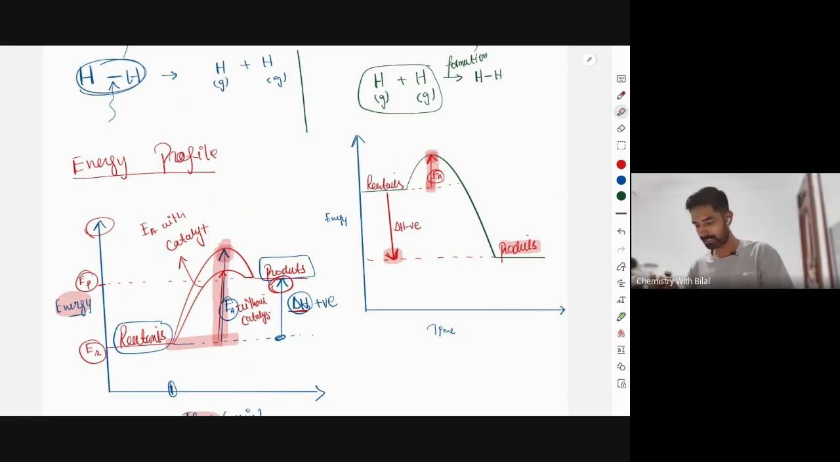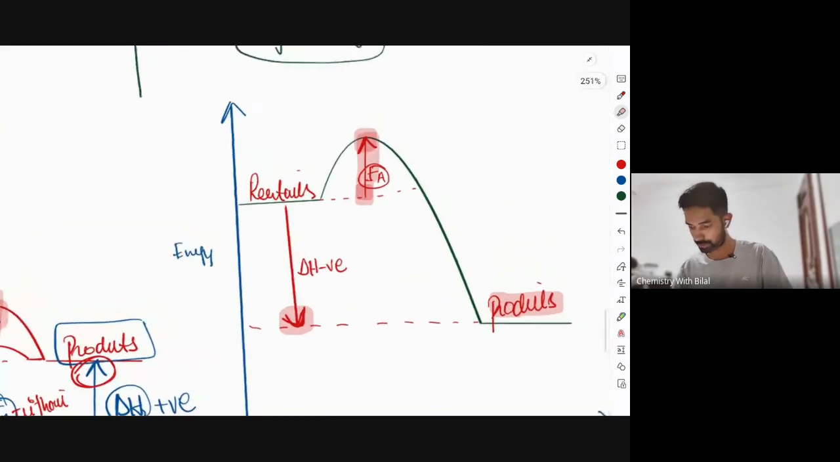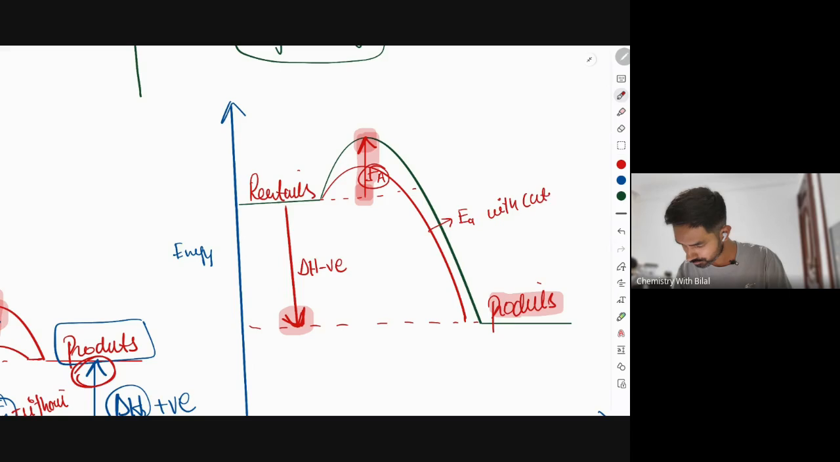Even if you add a catalyst to this very reaction, that will make no difference to the enthalpy, but will lower the activation energy. Enthalpy remains the same. So this red line represents the Ea with catalyst, and this is the Ea without catalyst.